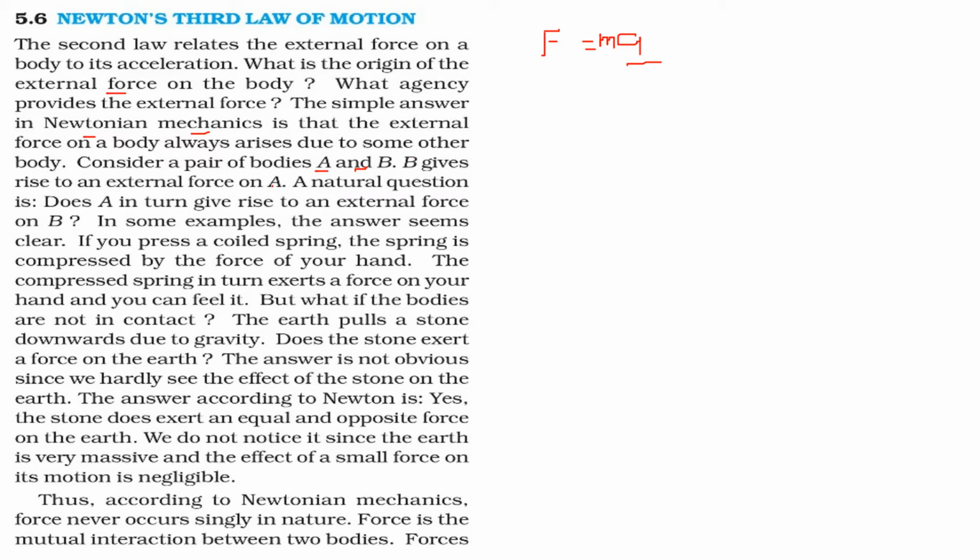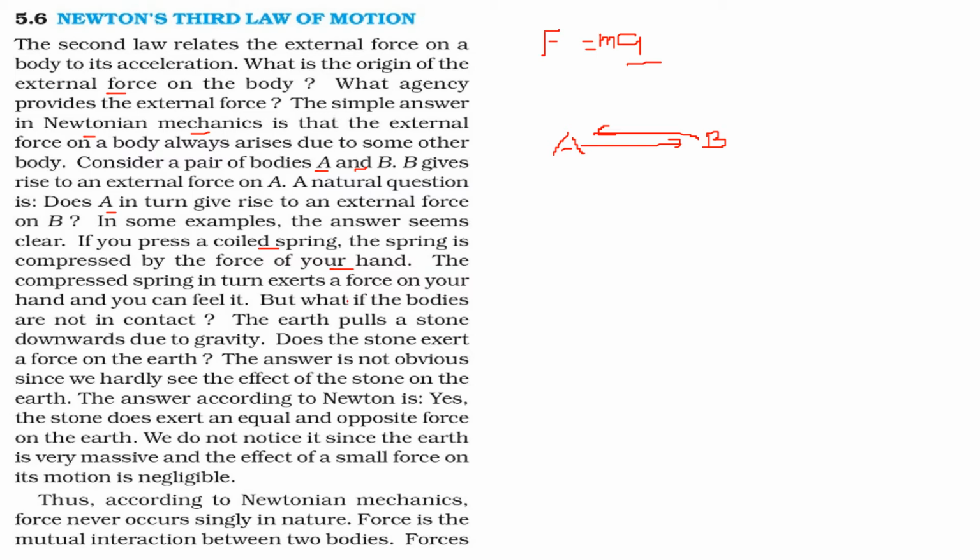Now the question arises, does A in turn give rise to an external force on B? That is, if this is A, this is B. If A is giving some force or thrust to B, what is B giving to A? If you press a coiled spring, the spring is compressed by the force of your hand. The compressed spring in turn exerts some force on your hand and you can feel it easily.